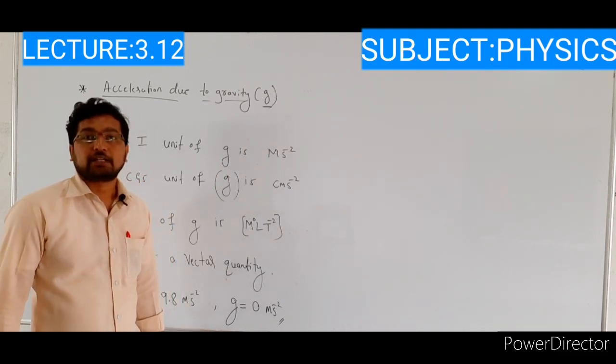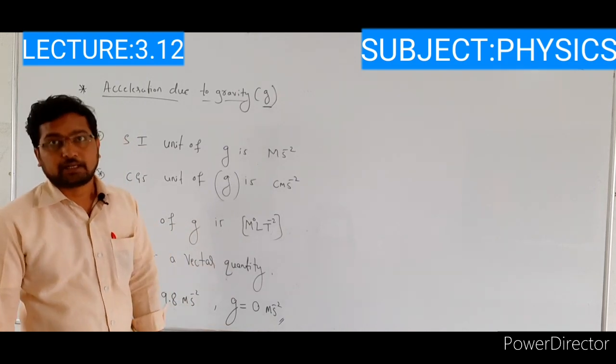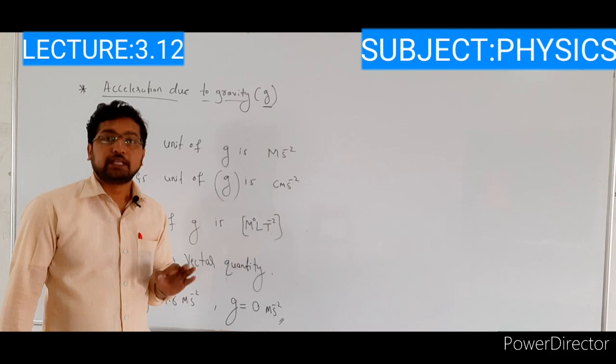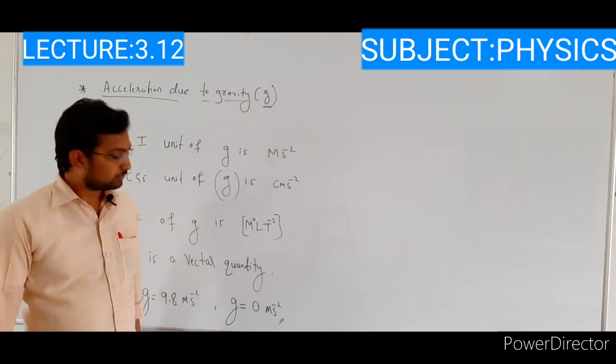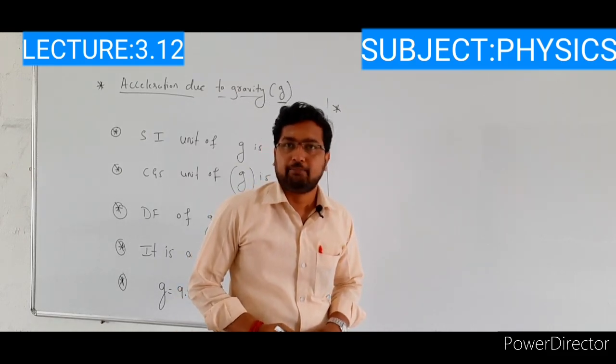The direction of acceleration due to gravity is always towards the center of the earth, right? That is the direction of acceleration due to gravity. Next point, on which factors does the acceleration due to gravity depend?